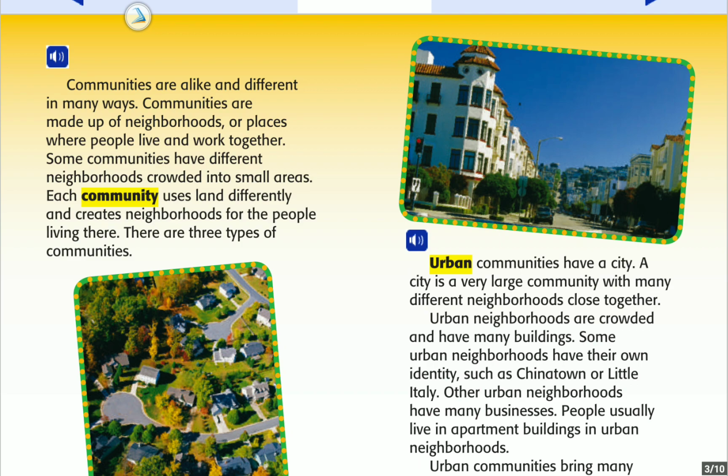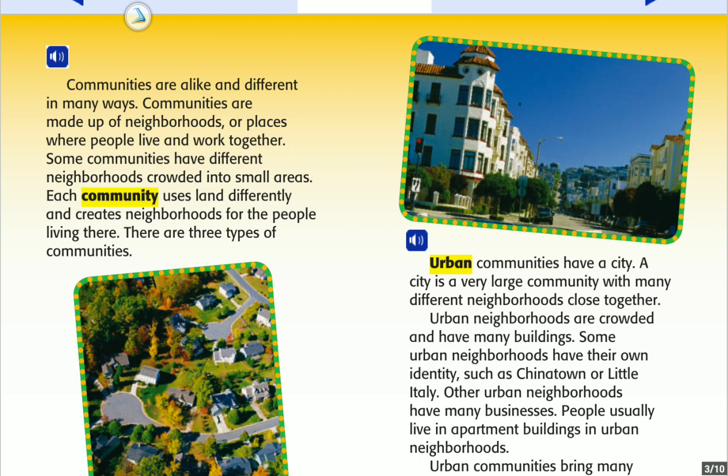There are three types of communities. Urban communities have a city. A city is a very large community with many different neighborhoods close together. Urban neighborhoods are crowded and have many buildings.